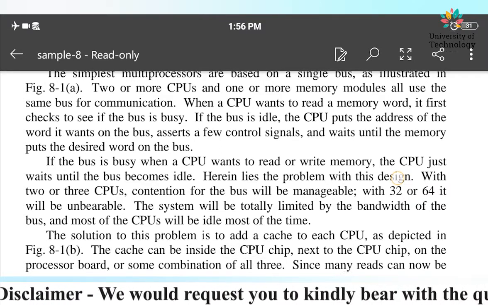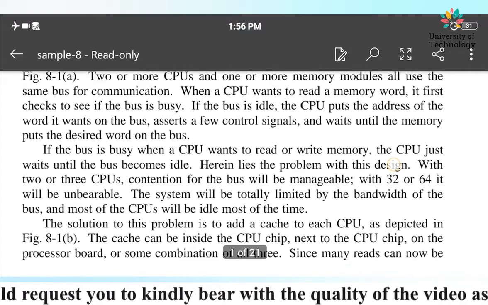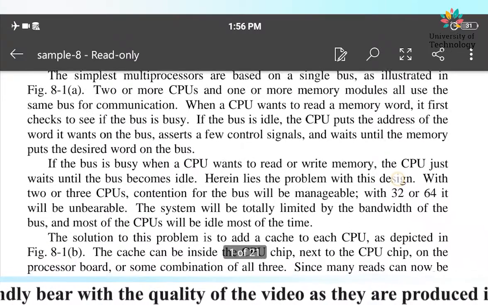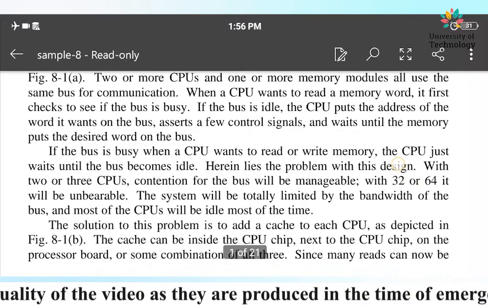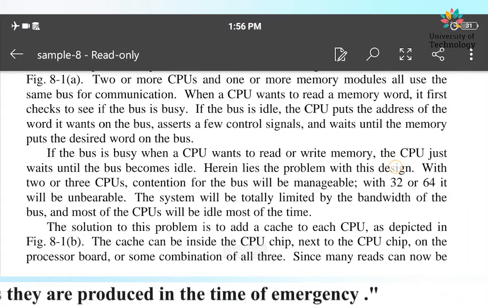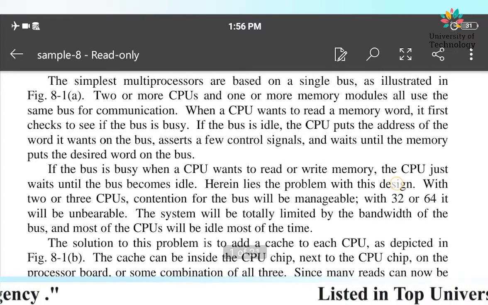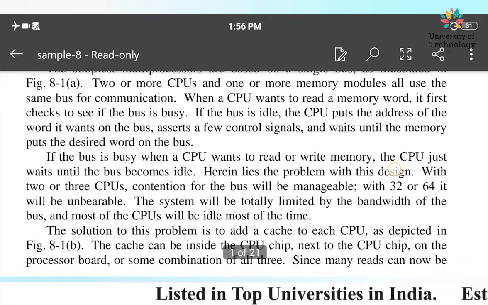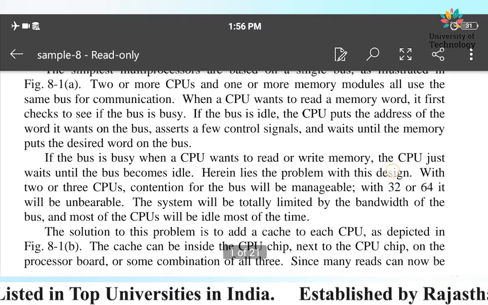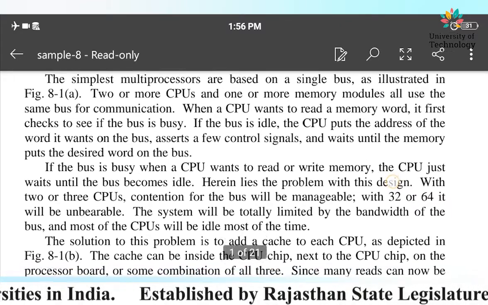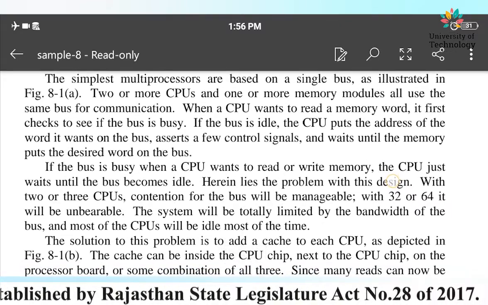Now in situation 1, when the bus is idle, what will the CPU do? The CPU will ask the bus, it will put the address of the word that it wants to access from the memory onto the bus. The bus will go to the memory, then go to that particular location, and the memory will take the address and send the data onto the bus, and the bus will come back to the CPU.